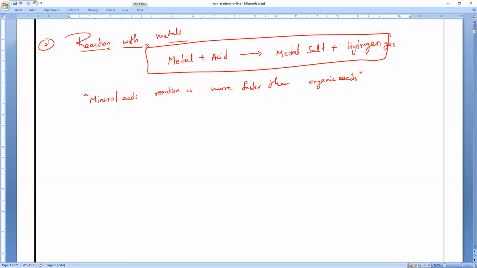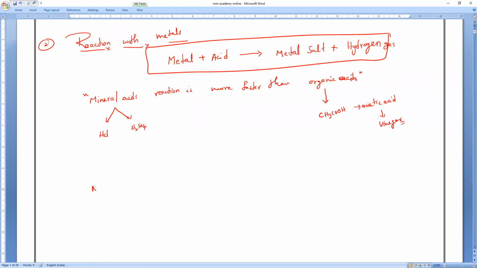So what is the only organic acid whose equation we did yesterday, guys? Everybody? Acetic acid. With mineral acids, basically we take two examples. One is HCl and another one is sulfuric acid. So these are the mineral acids. But for organic acid, most probably we take the reaction with which acid? Everybody? CH3COOH, acetic acid. What is the source of acetic acid? All of you? Vinegar. Vinegar is the source of acetic acid.